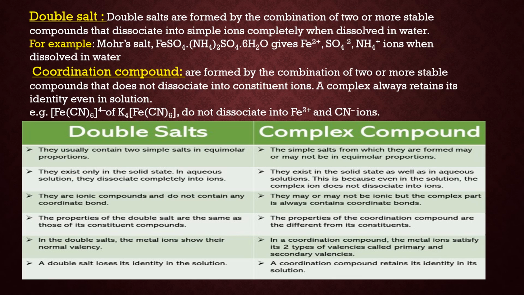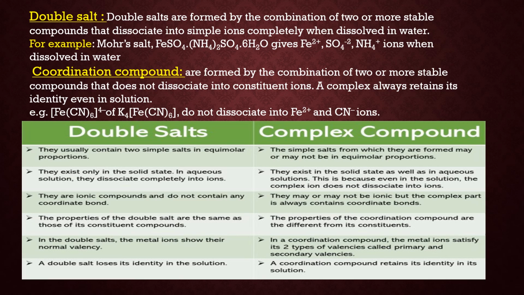For example, Mohr's salt is a double salt and the formula is FeSO4.(NH4)2SO4.6H2O. The quality of a double salt is that when we dissolve it in water, it dissociates to give all the ions in the water. For example, if we dissolve Mohr's salt in water, it will give Fe2+, SO4 2-, NH4+ and all the ions, and if you test for these ions, the solution will give a test for all of them.